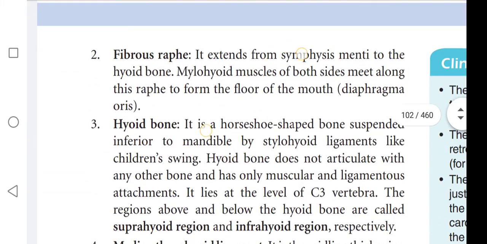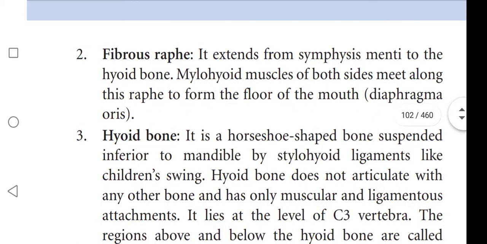Next, the fibrous raphe. It extends from the symphysis menti to the hyoid bone.